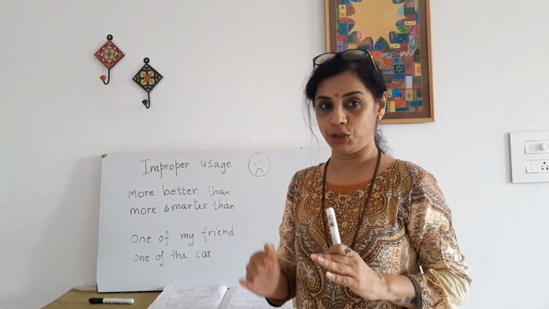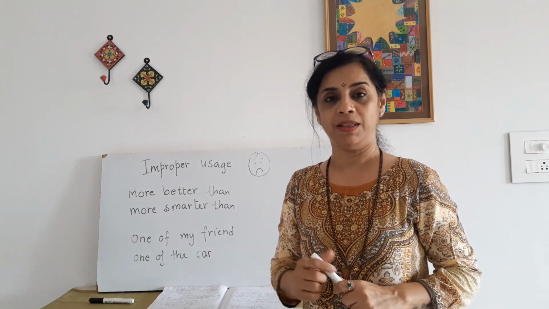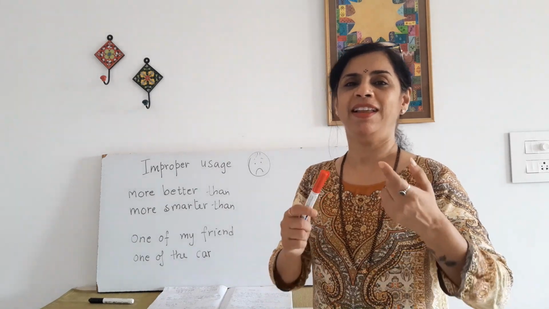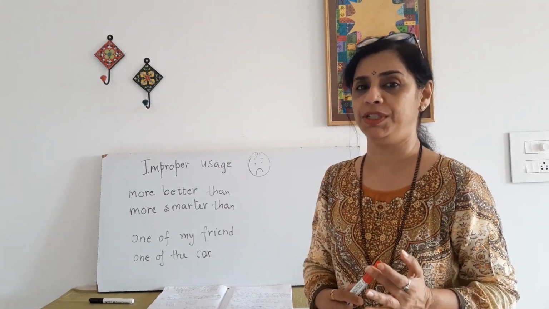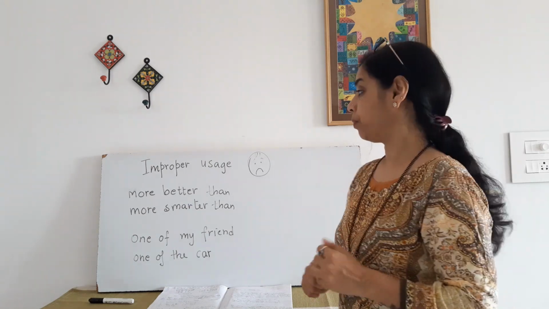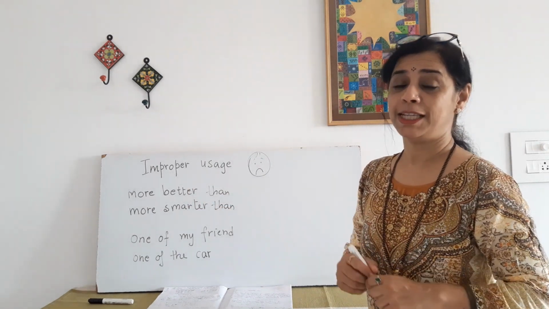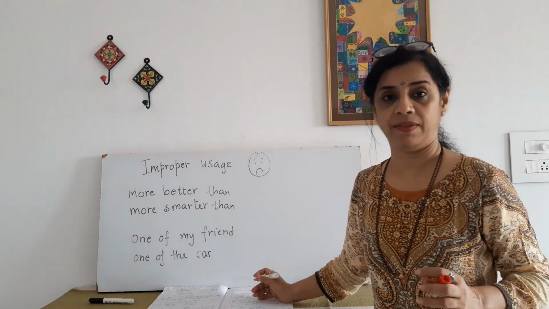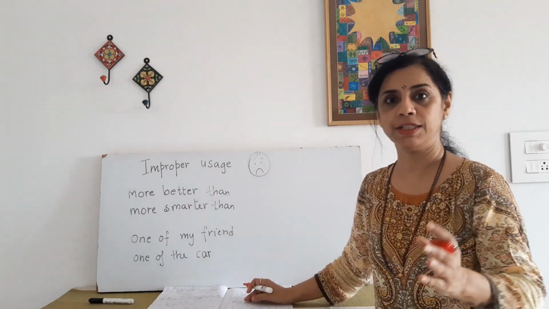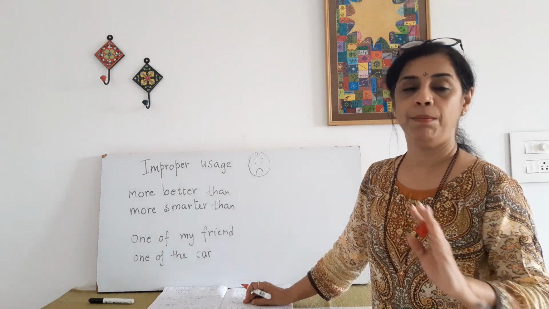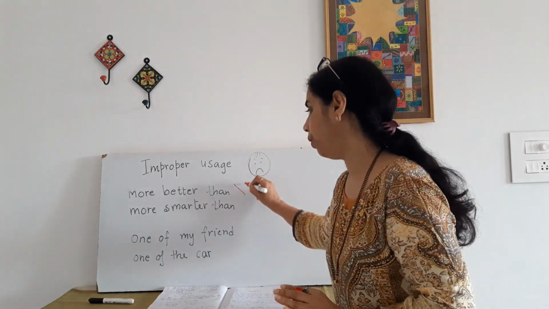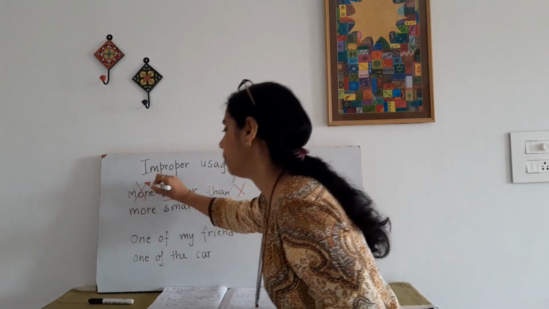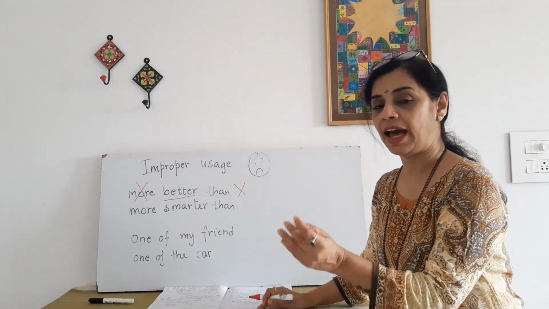Before we wind up this tutorial and I deal with the exercises that were given in the last segment and I give you some more tasks, let's touch upon some improper usage of degrees of comparison. Okay? Improper usage, that is some terms that I have commonly very often heard. More better than. This is more better than that. This route is more better. I'm sorry children, more and better do not go together. It is better than. This is better than that.